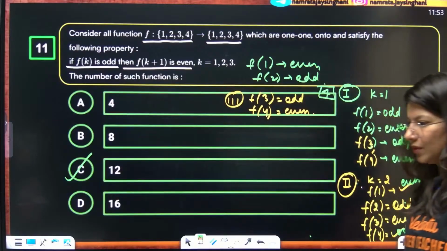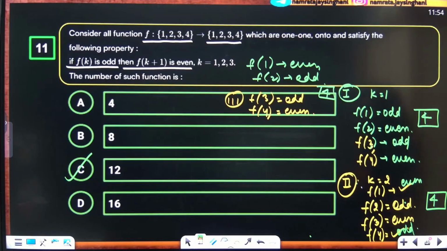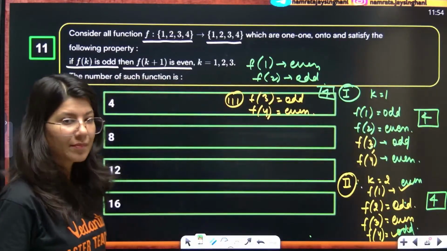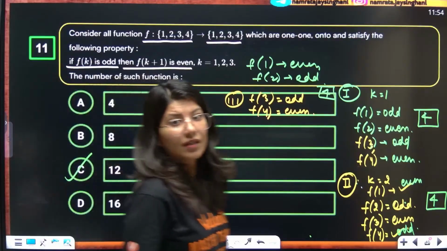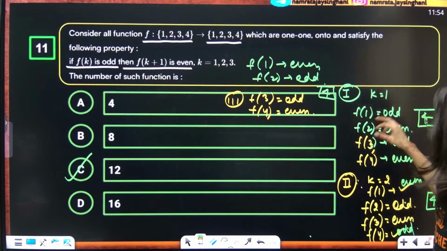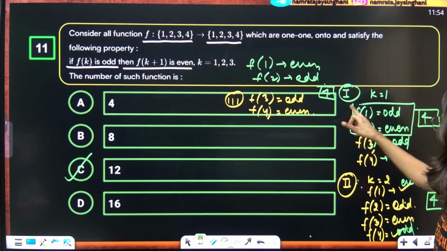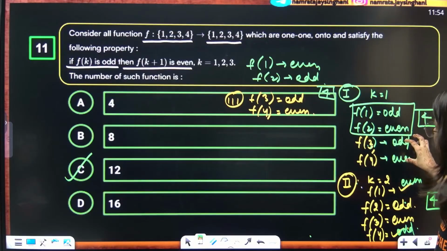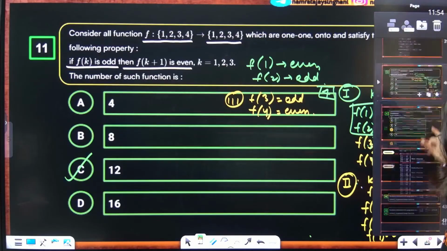Yes, Tejit, absolutely right. You need to be very sure that you don't count multiple cases. Sometimes you can do that. You can feel like, oh, this can be done. Because if you fix f of 1 and f of 2, f of 3 can be anything, f of 4 can be anything. But can you see, if you do that, the same case can count over here. So be very specific about what you are doing with f of 1, f of 2.